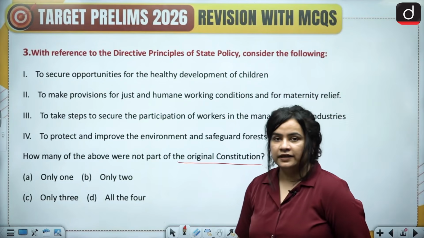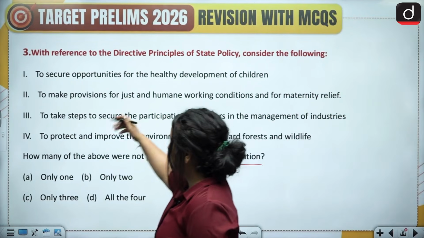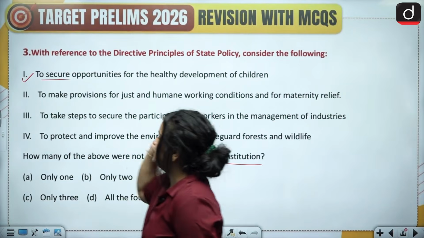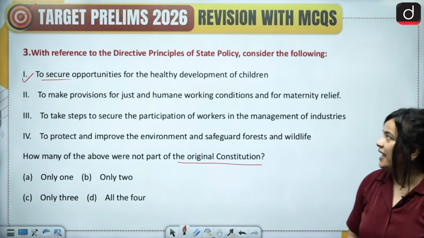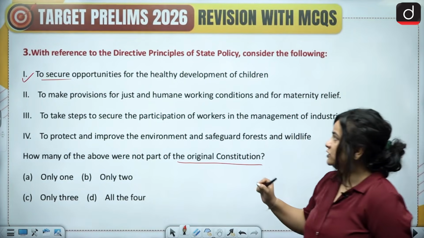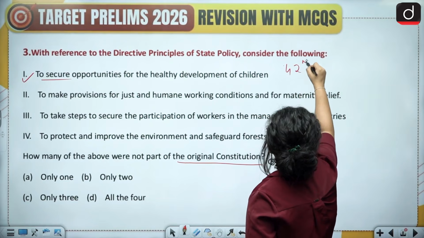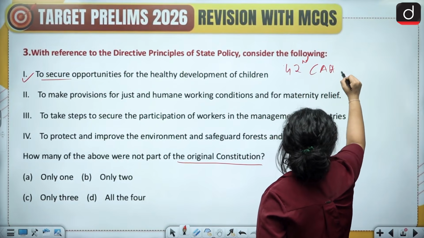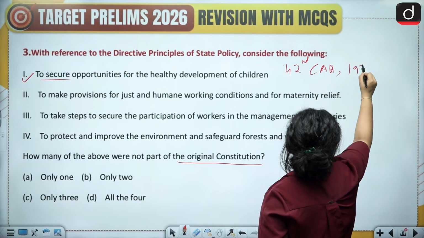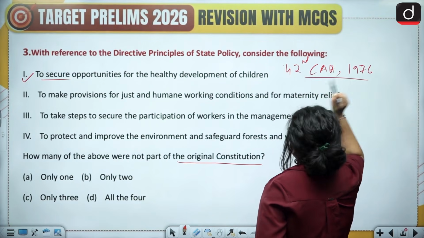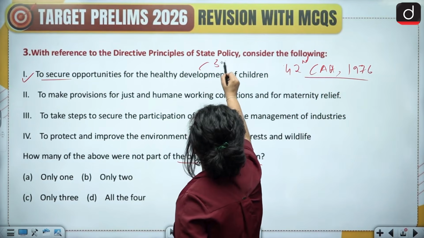So basically, if you look at the very first statement, to secure opportunities for the healthy development of children, this was added under the 42nd Constitutional Amendment Act of 1976, and this is Article 39.